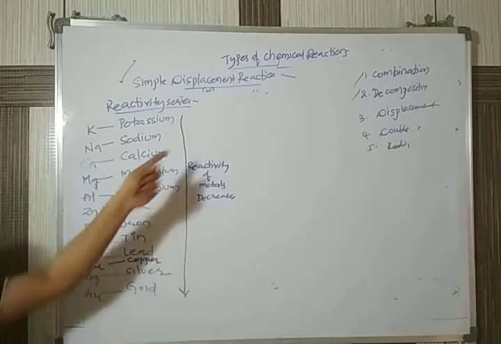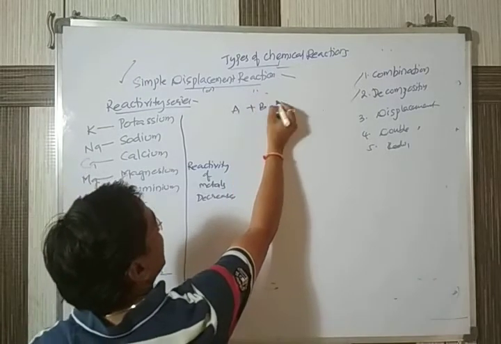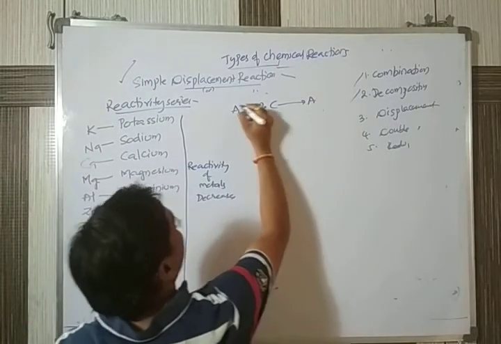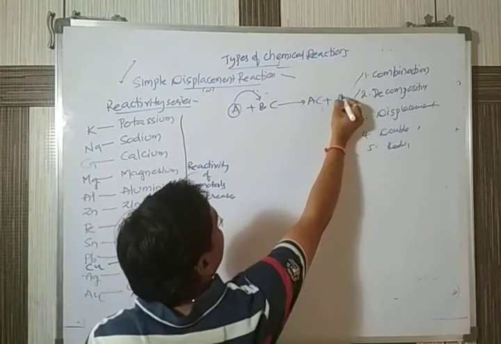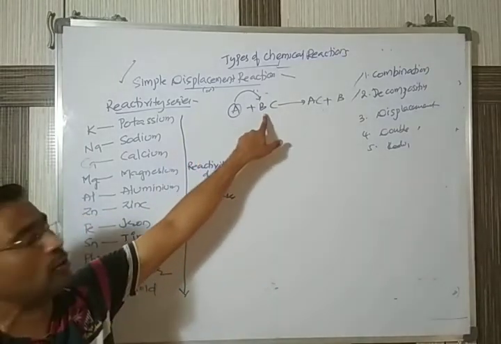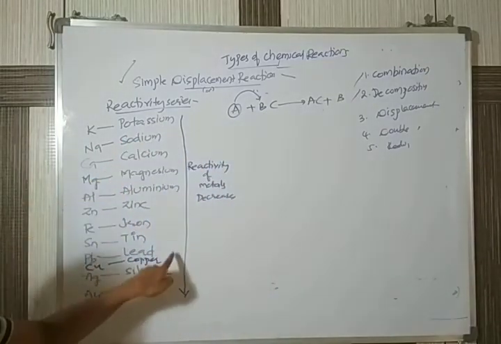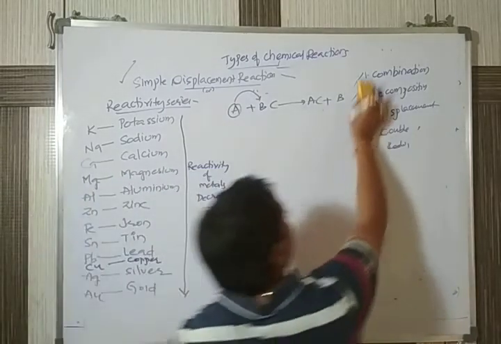Now suppose you are writing A plus BC. I was saying A is more reactive. If A is more reactive than B, it will replace B to give AC plus the other product. If you want to check whether an element is more reactive or less reactive, check where it is present in the series. I'll give one example.